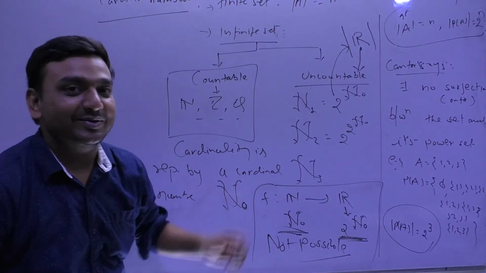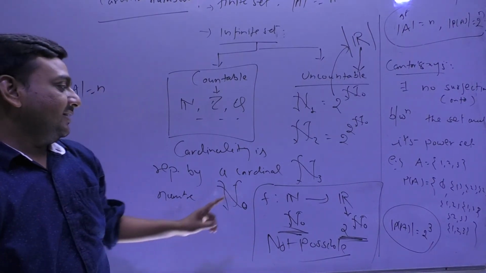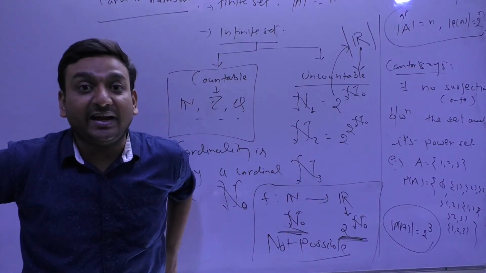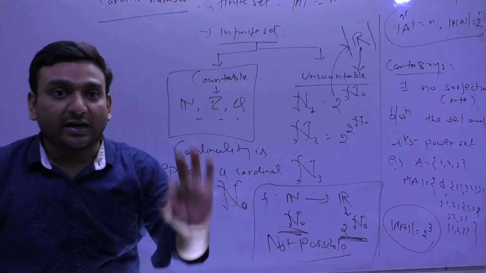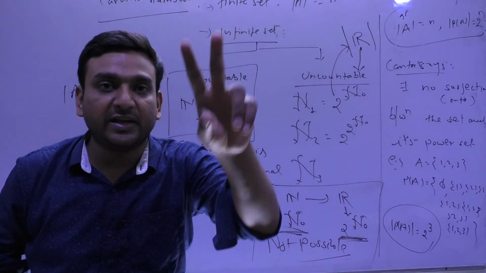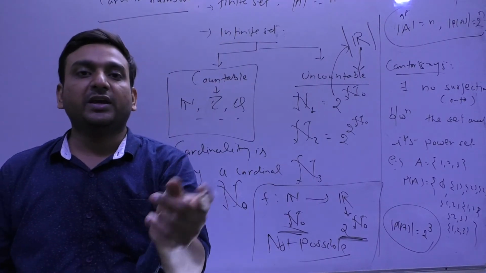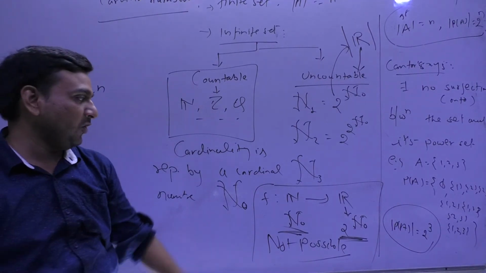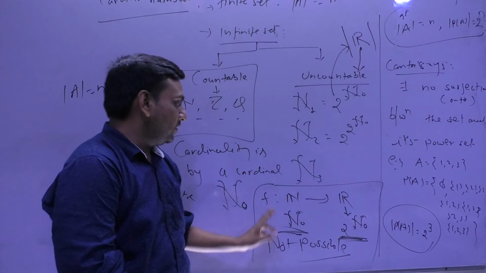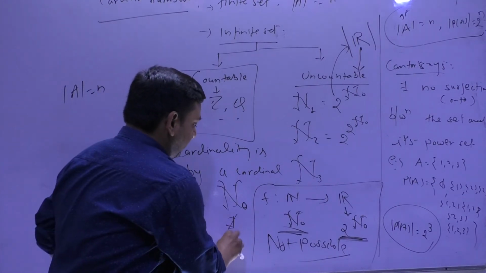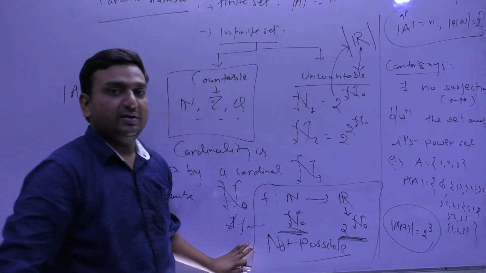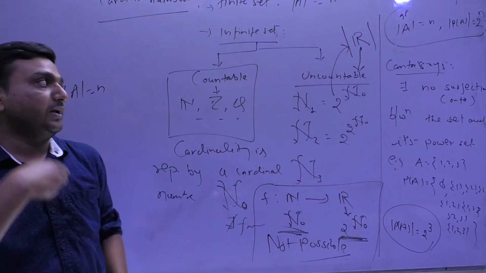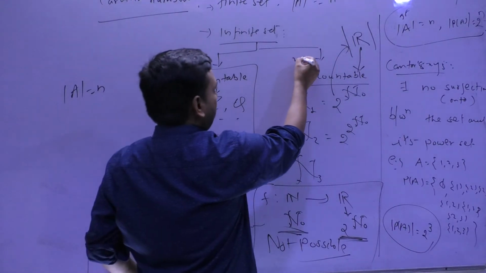That is why I was giving that proof, because Cantor did this very beautifully. So between N and R you cannot define any bijection. So R is not countable, and not countable means uncountable.